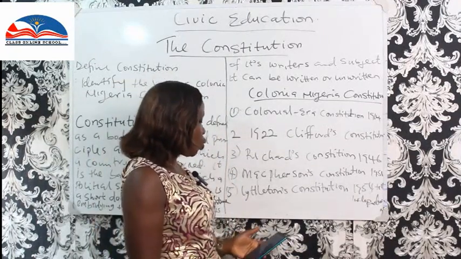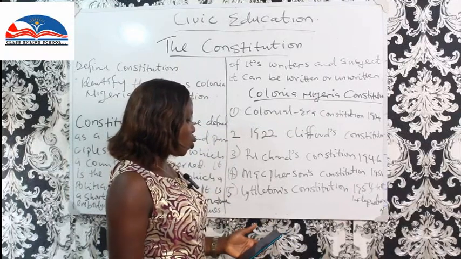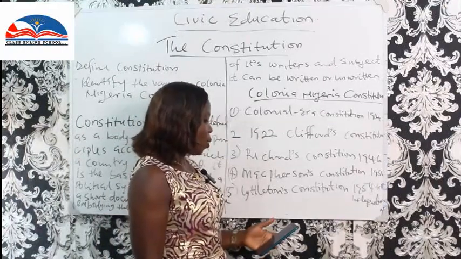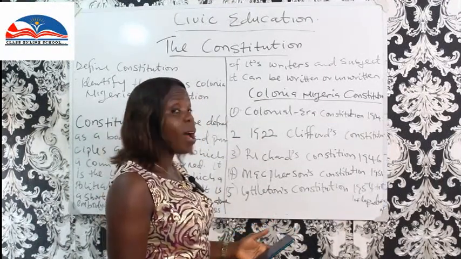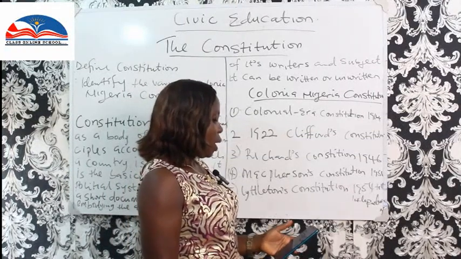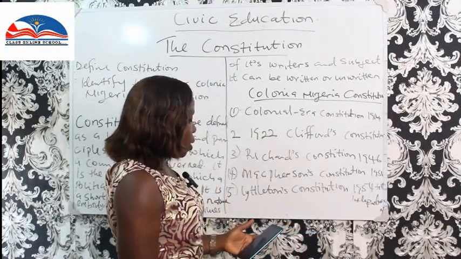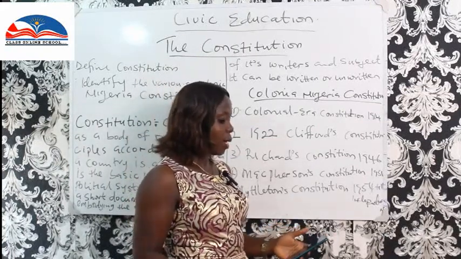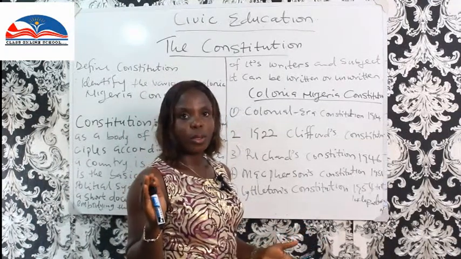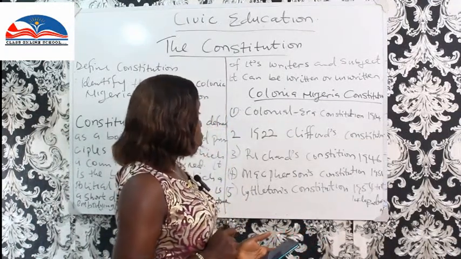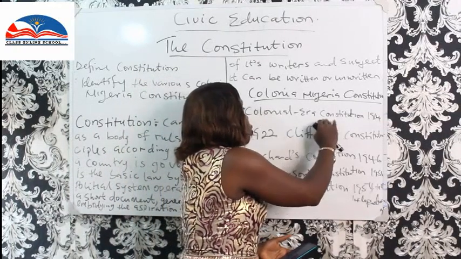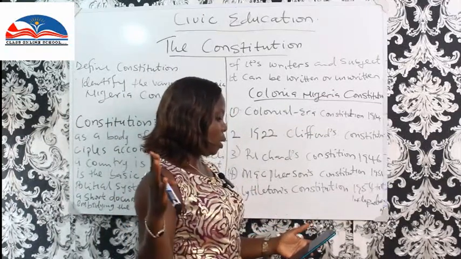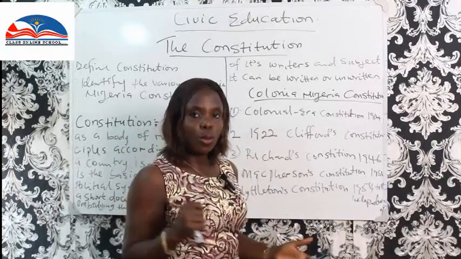The colonial era Constitution was the first constitution enacted during the colonial era, when the country was administered as a crown colony. Frederick Lord Lugard did the amalgamation of the northern and the southern regions. So this was the first one. Lord Lugard put this in place to bring the north and the southern region together.